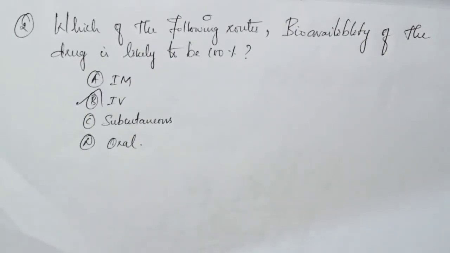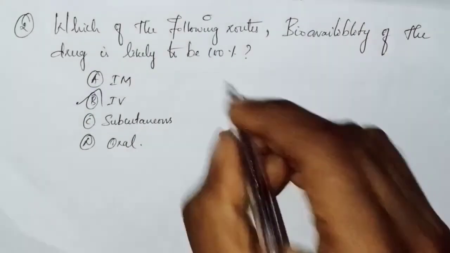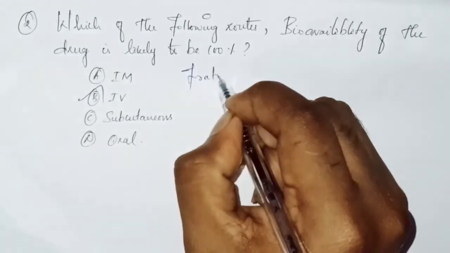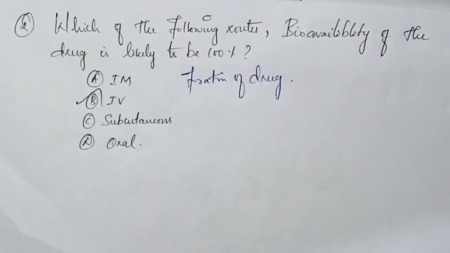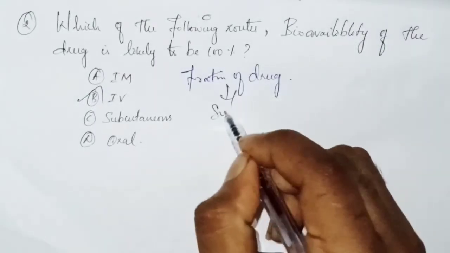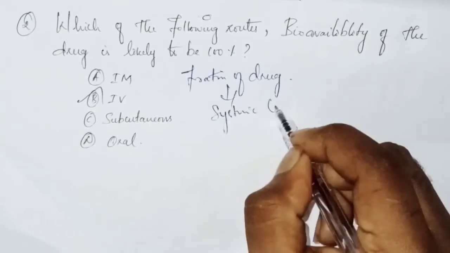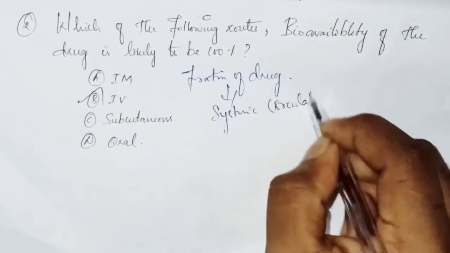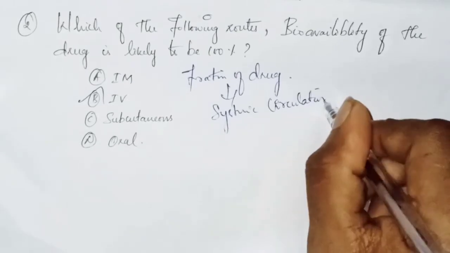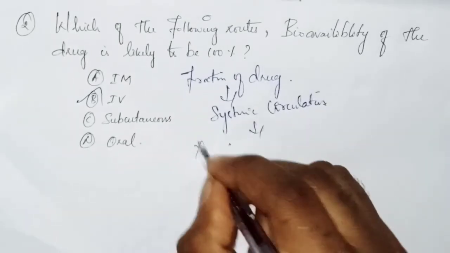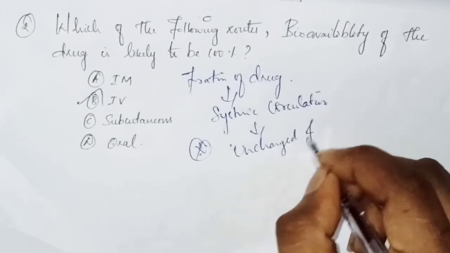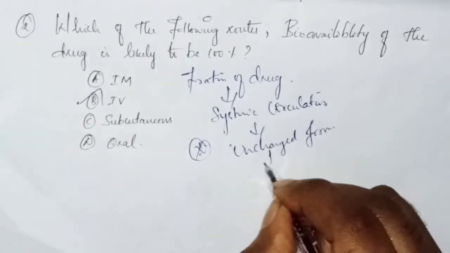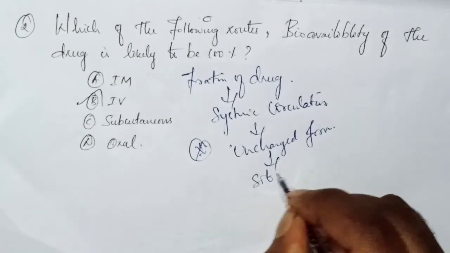See how we are going to characterize this bioavailability. A fraction of drug that reaches the systemic circulation, the important thing, in unchanged form to the site of action.